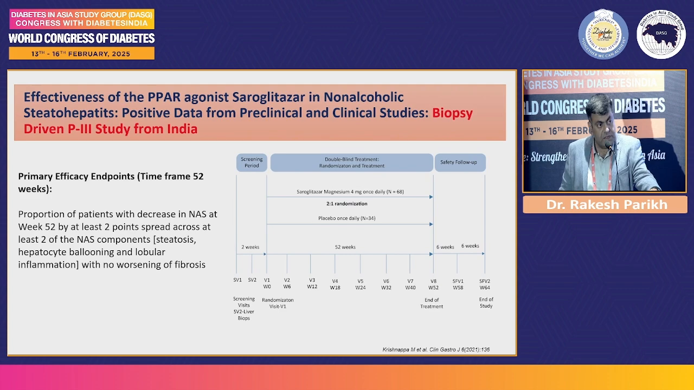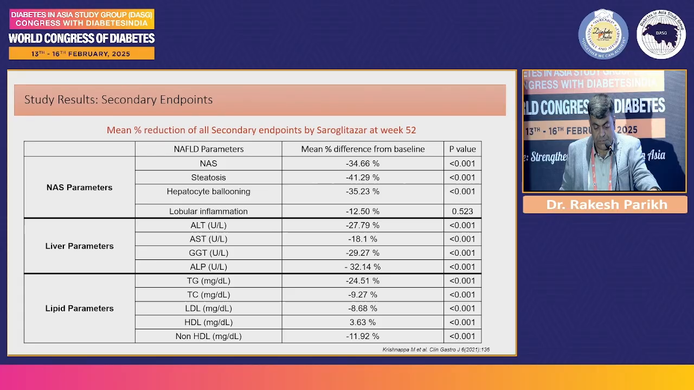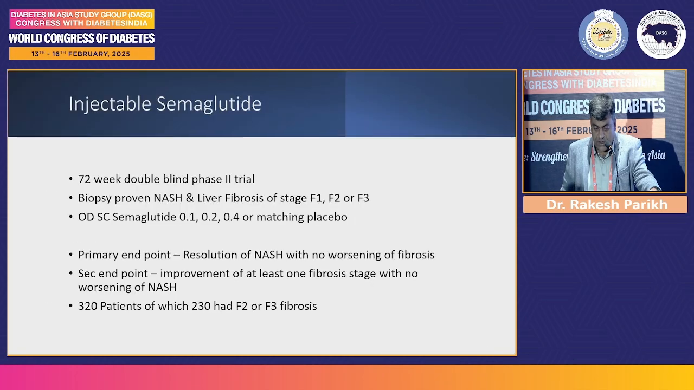They did another study, and here they used biopsy, and again they found that the NAFLD activity score improved in people who were given saroglitazar compared to placebo. These are the other parameters analyzed as secondary outcomes, and I'll just run through the slides because there are studies with other drugs also.